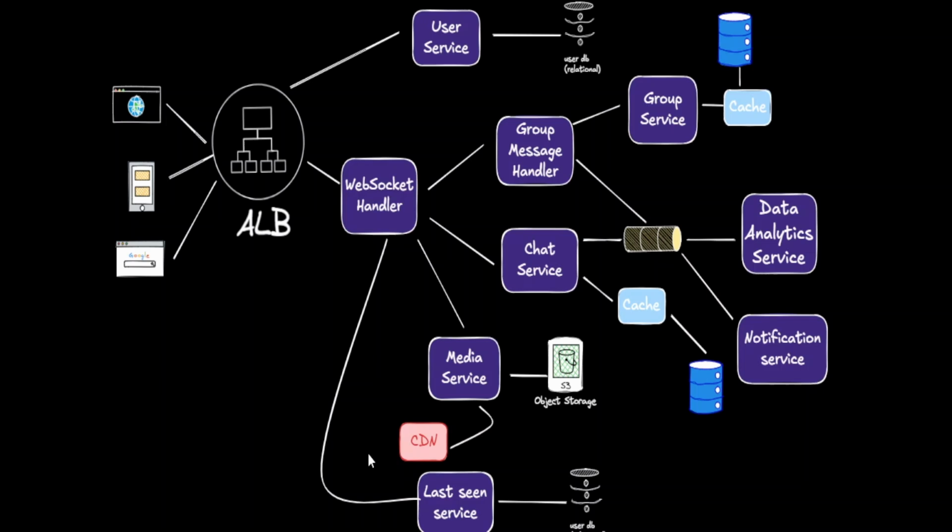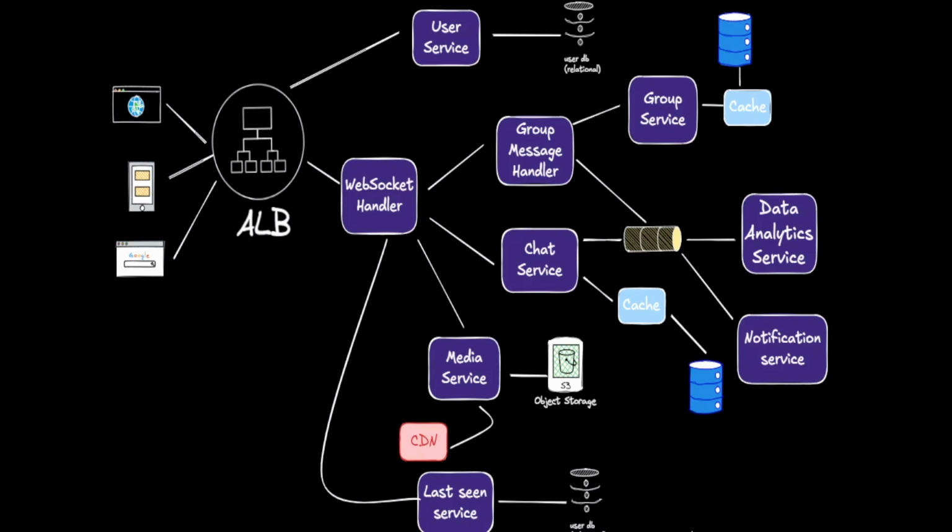The notification service is used to push the notification to the users. Last seen service handles the user's presence and updates the last seen info. For group messaging, the messages are put into a Kafka topic and the group messages handler reads it and delivers the messages, whereas for the users who are not active, messages will be stored in the DB till users are online next time, and delivered accordingly. The read receipts are updated back to the clients using the WebSocket handler based on the status of the message delivery.